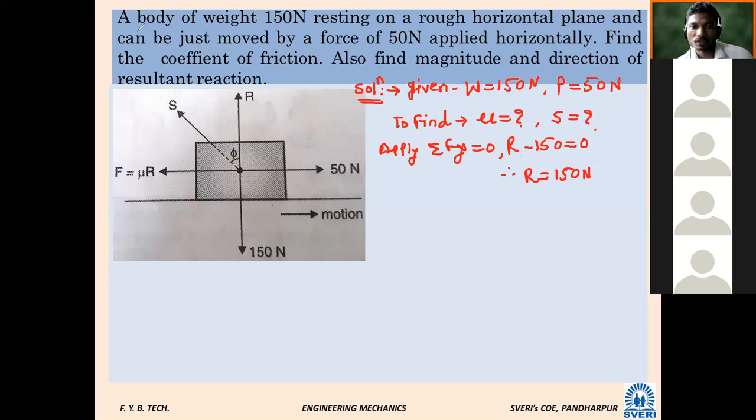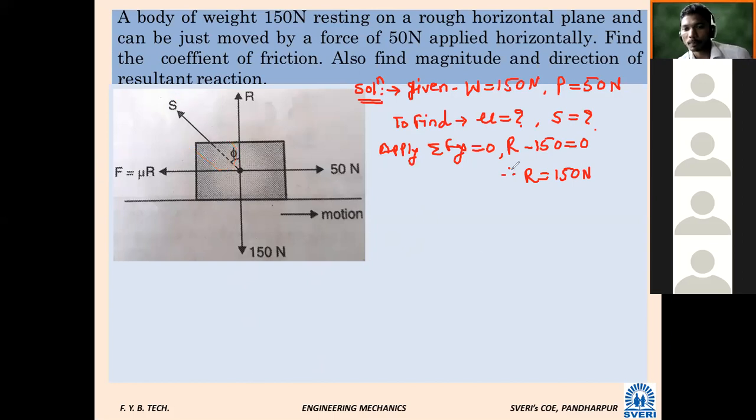If you see the figure, it is showing the resultant, but that comes only finally. Right now it is not given. The resultant is shown at the end after calculation. Right now we only have the horizontal and vertical forces in the figure: R, this is W, left hand side F and right hand side 50. Only this much. So we found R.